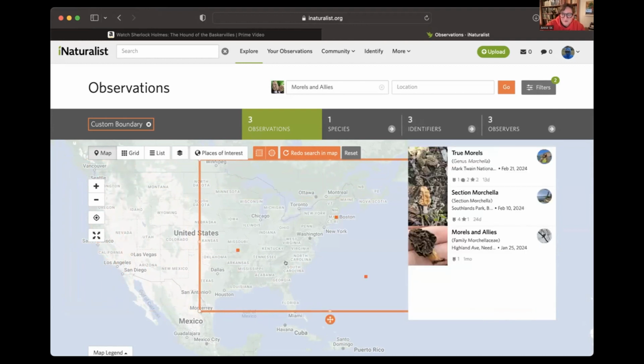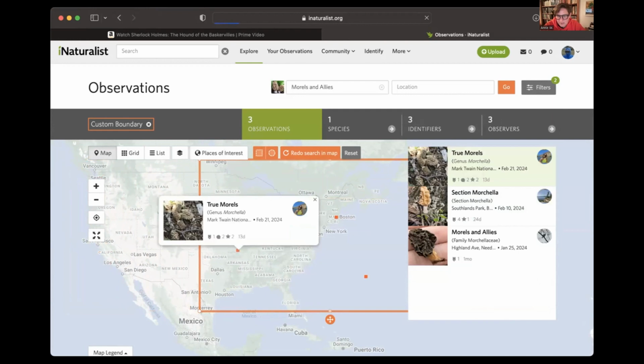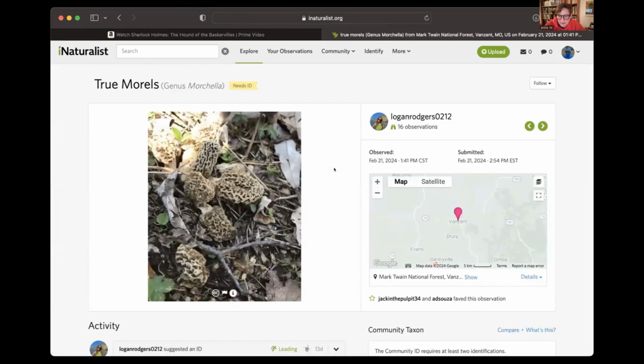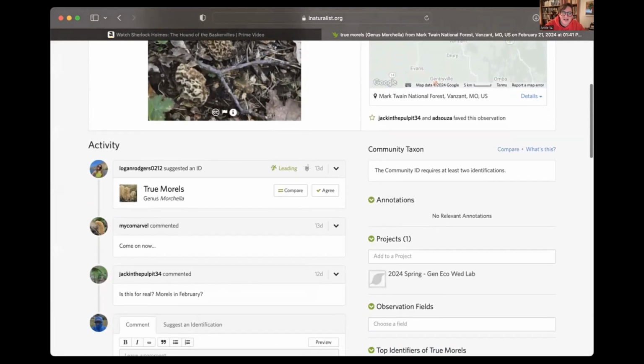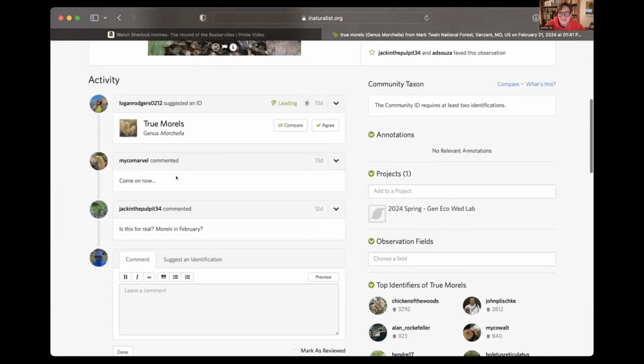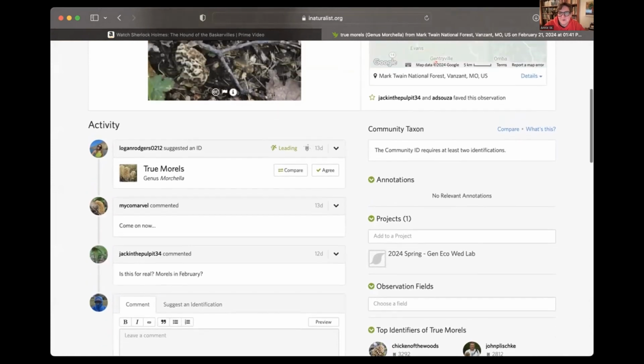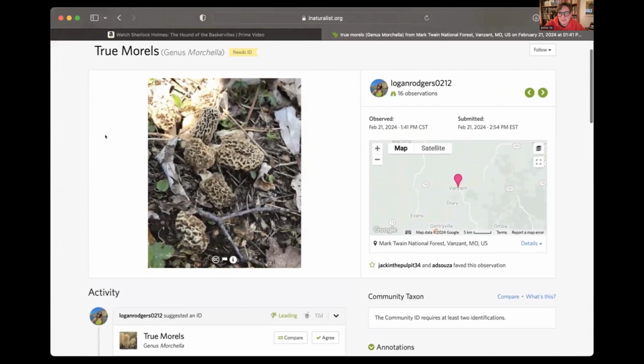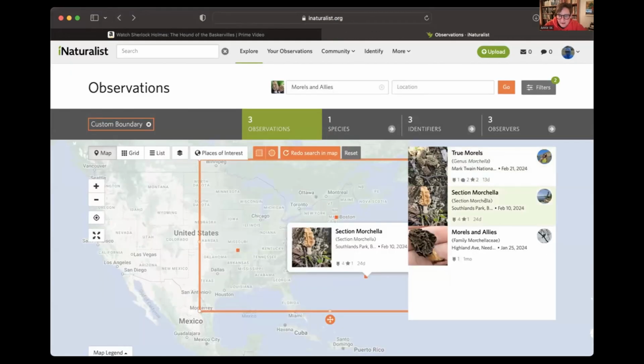So I see 3 observations. Let's check these out. Do we think these are legit? The first observation, wow, this picture looks legit, but that's interesting. February in what part of the world is this? Missouri. I don't know. Do I believe that? And then I saw this comment. Do you see these comments? Come on now. Is this for real? Morels in February? So I think other people are also wondering, perhaps this person took the picture at a different time and uploaded it with this date, but I'm skeptical. No offense to whoever that is.